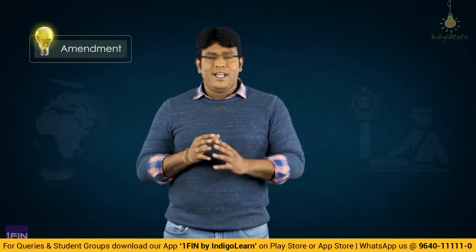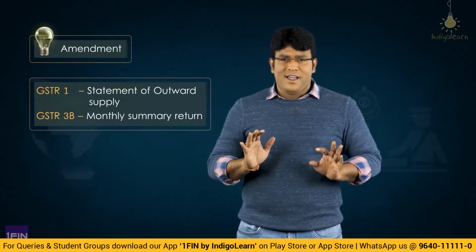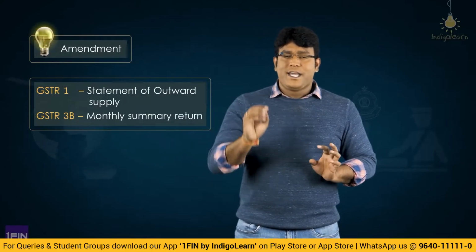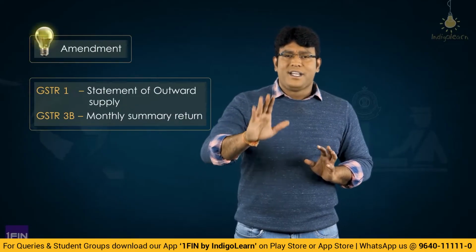This is a very fantastic and one of the most practical amendments. Friends, we discussed very clearly in the returns topic that every normal registered person is required to file GSTR 1, GSTR 3B on monthly basis. I am talking about a normal registered person. GSTR 1 is what? Statement of outward supply. GSTR 3B is a monthly summary return.